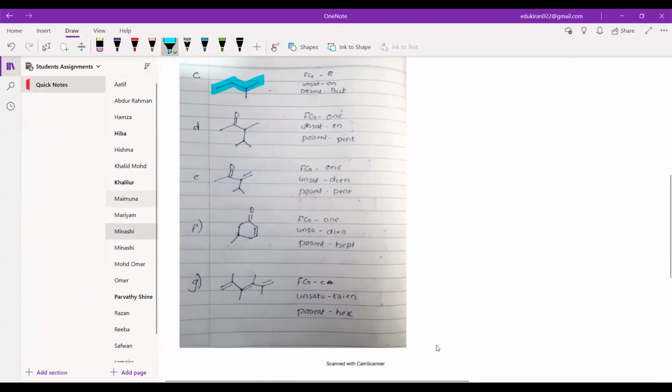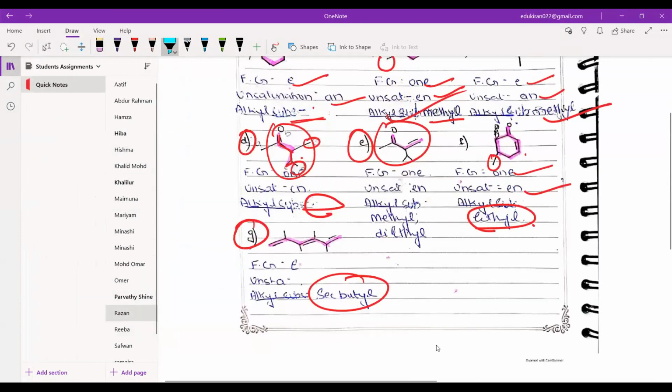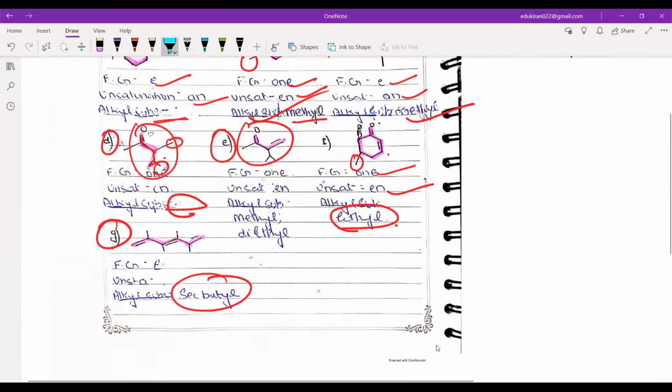Let me go to Razan's. I think I did. Okay, Razan, is this a terminal? Tell me. Razan, can you please turn the mic on? Yes, sir. Okay. So you have this as the parent, right? Yes, sir. Now you have to tell me, is this the terminal? Yes, sir.